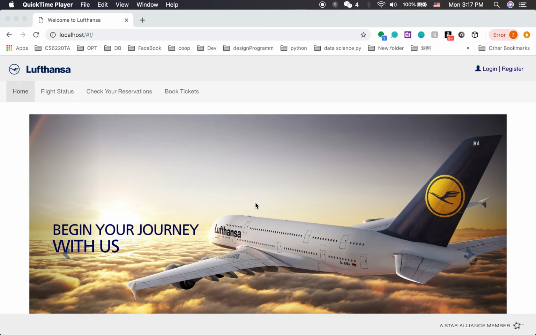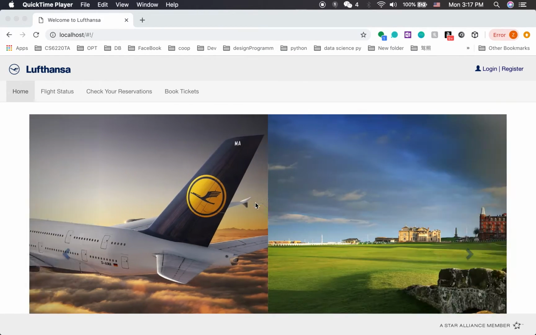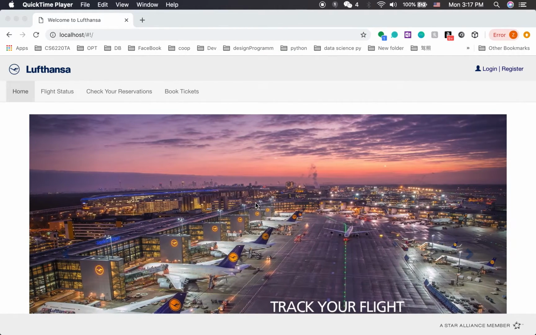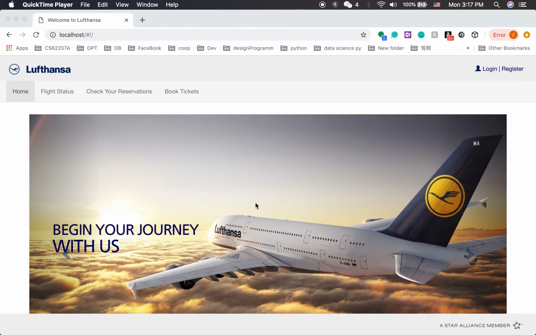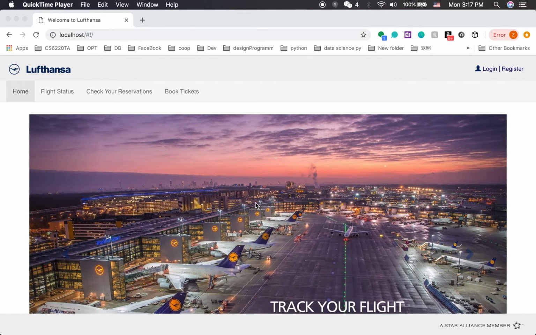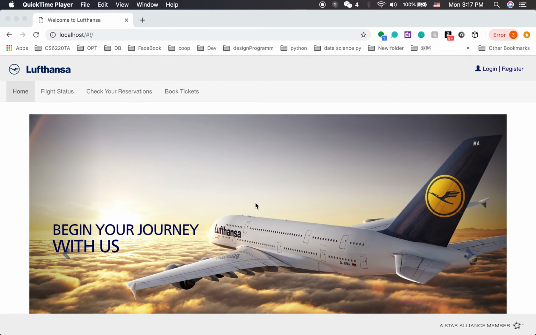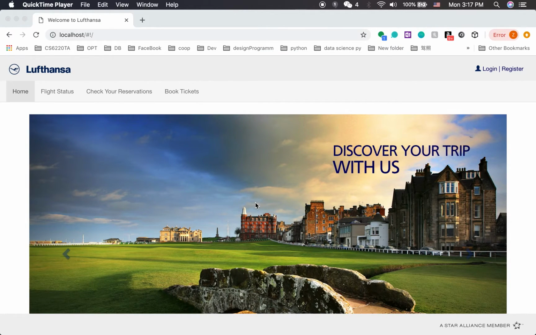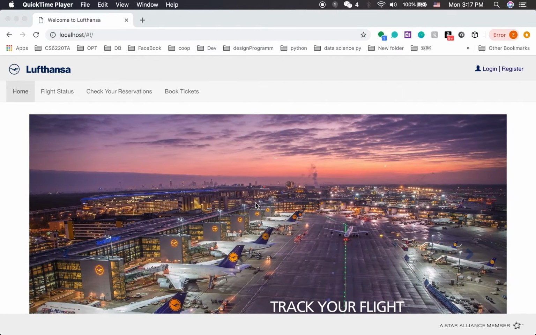In our project, we're trying to mimic a flight booking management system. There are several problems we're trying to solve. One is how the user is going to check the real-time flight status, how the user books tickets and checks their tickets, and also how the airport staff check their schedules, and also how the admin is going to manage all the registered users and all the object modules.